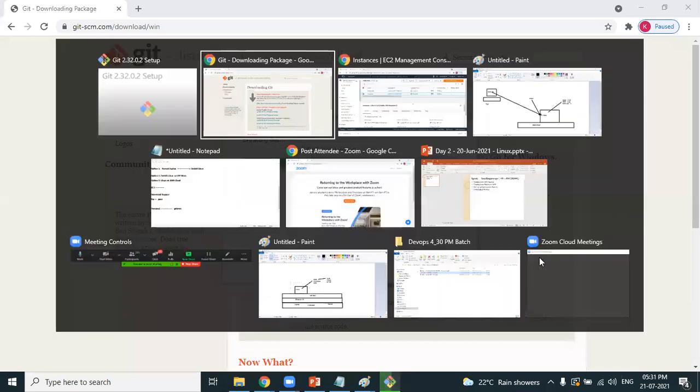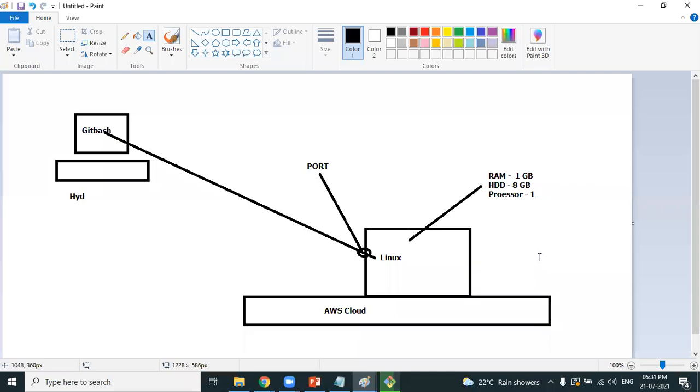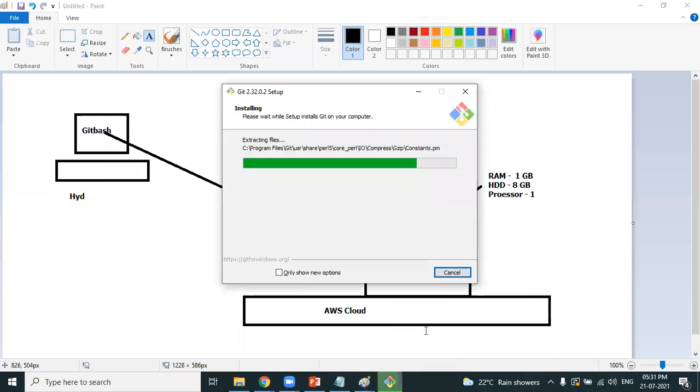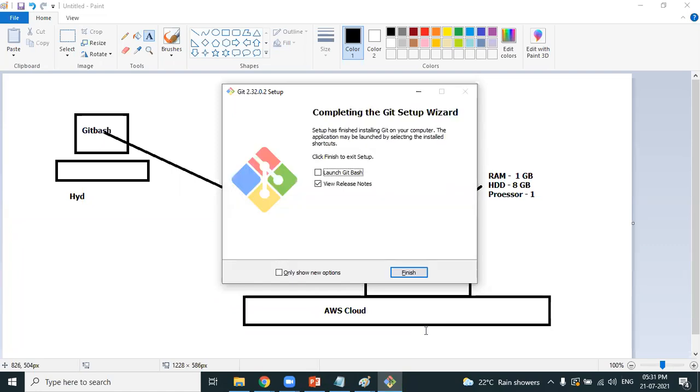So repeat again, what's the need for a terminal? To connect to a Linux machine, you need a terminal. The terminal which we'll be using is Git Bash. In no time, the terminal will be installed on the personal laptop. That's it. You're done. Completed. Finished.